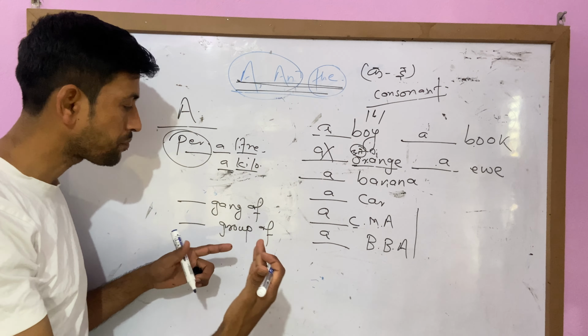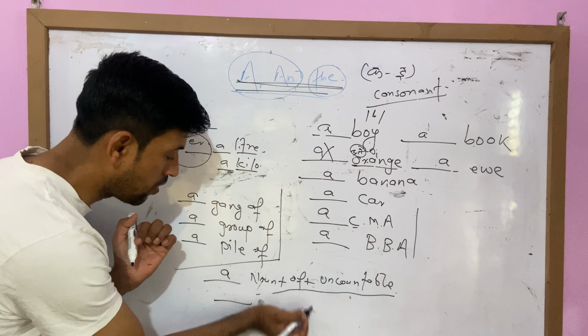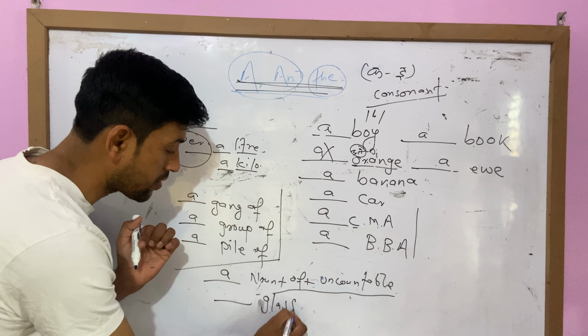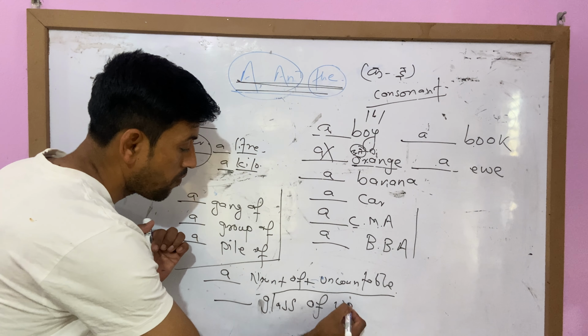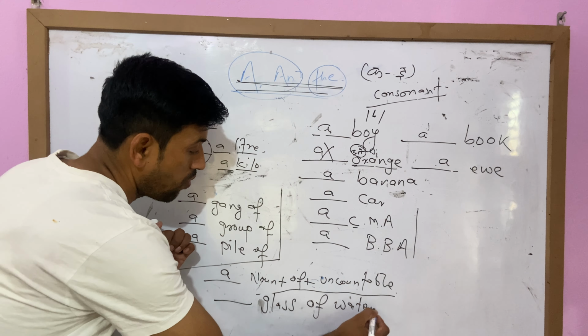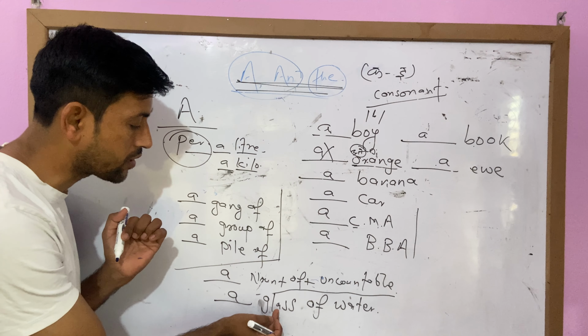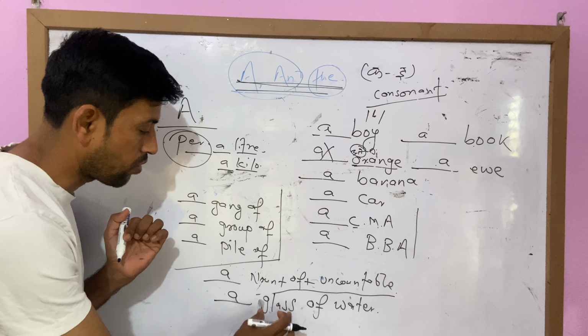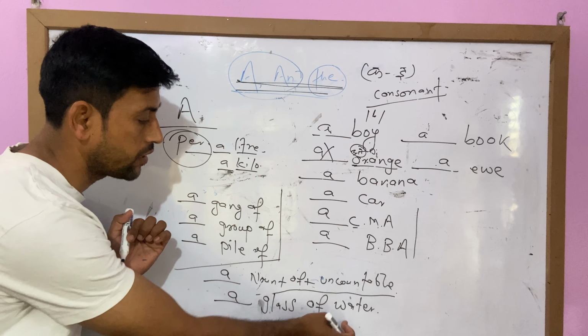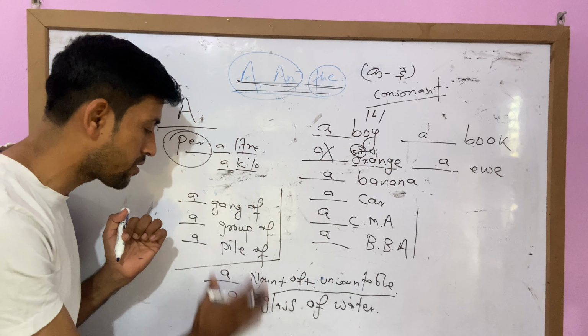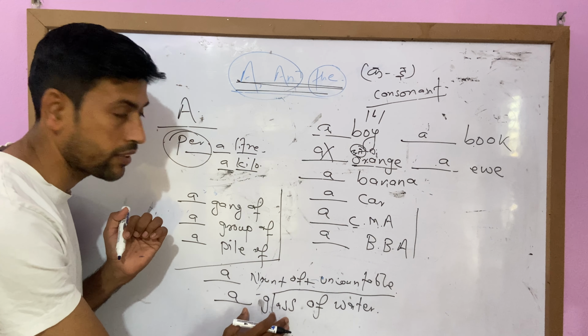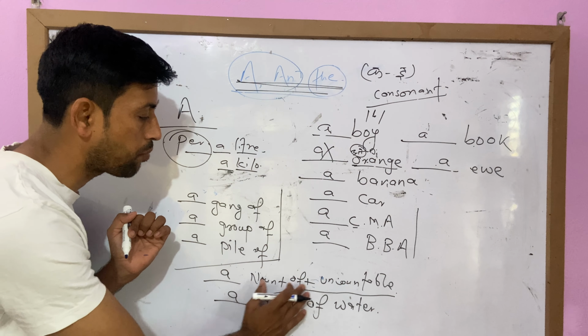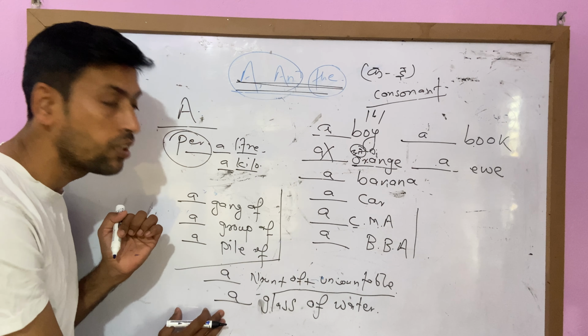For example, glass, glass of water. Glass of water, we use a glass of water. We use a sound. Why? Because it's a glass of water. So glass is a noun, and water is an uncountable noun. So if a glass of water is given, meaning noun plus of plus uncountable noun, then we use a.